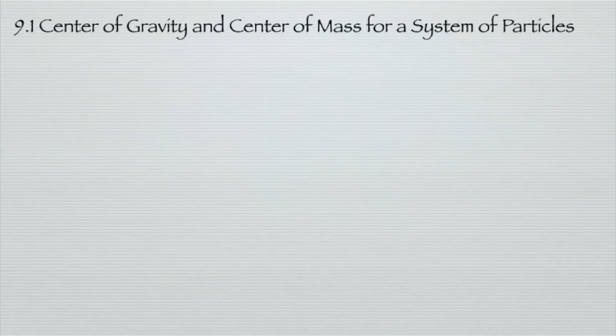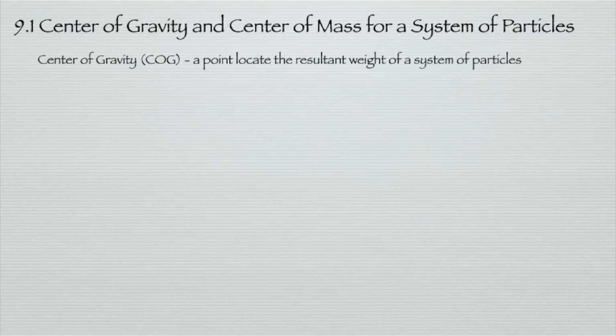This time, I talk about center of gravity and center of mass for a system of particles. What is center of gravity, or COG? It is a point that locates the resultant weight of a system of particles. For example, we have a body that contains many particles. So where is the location of the resultant weight that represents the whole particles of the body?